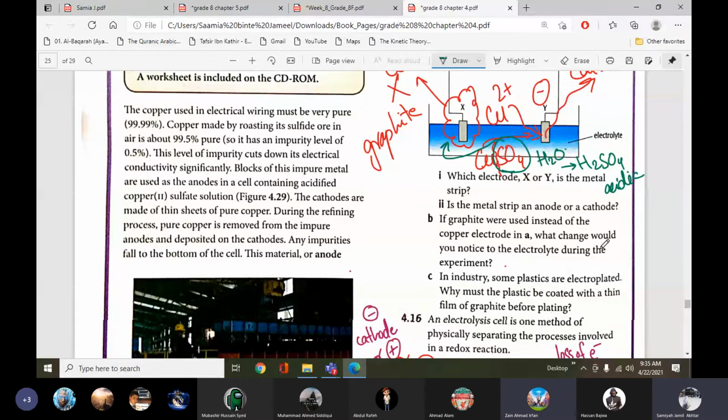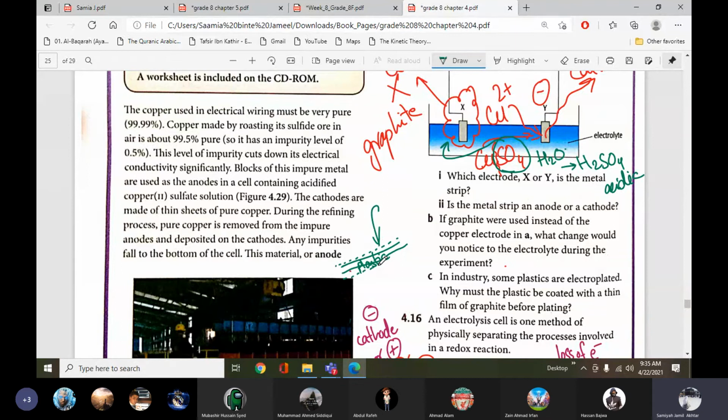So the electrode can conduct electricity, yes, so that it can conduct electricity. Because plastics are non-conductors. So they are asking, before doing the electroplating, why do we have to cover the plastic with graphite?